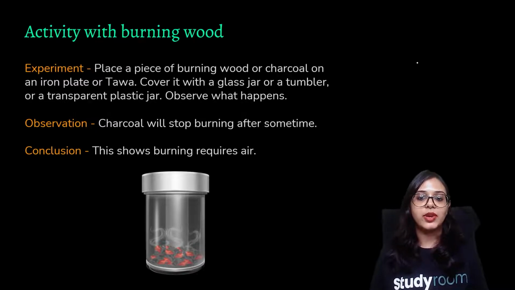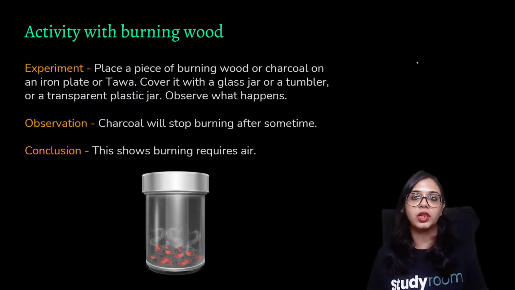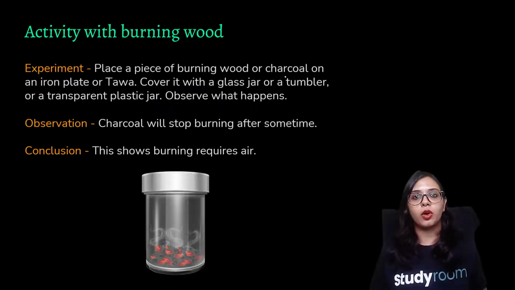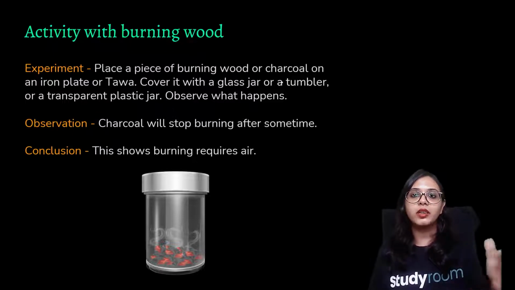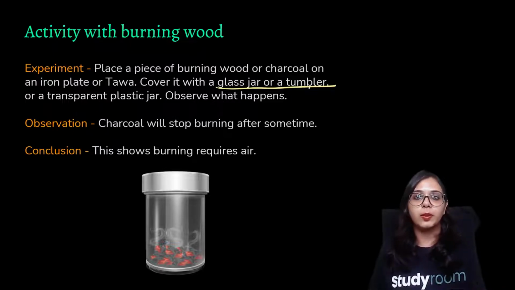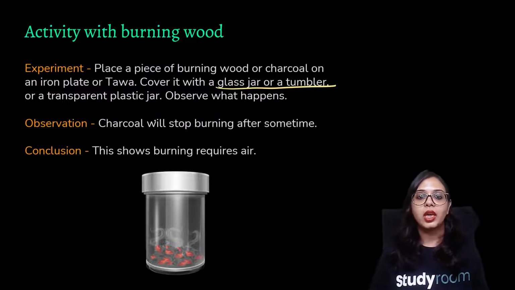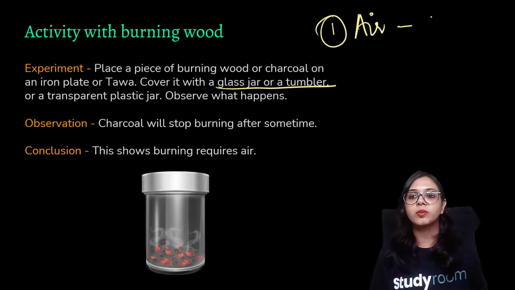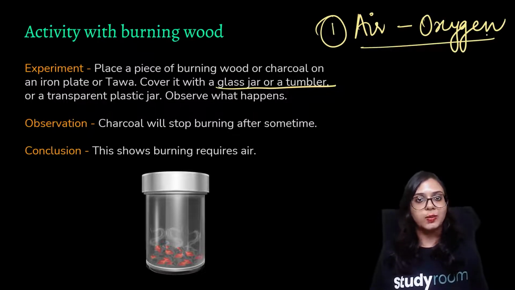Now, we will have a look at another activity with a piece of burning wood to demonstrate that air is required for combustion. So we place a burning wood or charcoal on an iron plate or a tawa, and then after burning, we cover it with a glass jar or a tumbler so that the supply of air is stopped. We will notice that after some time, after the coal has consumed all the air that was available within this glass tumbler, the charcoal will stop burning, and this shows that burning requires air. So air, or oxygen basically that is present in the air, is our first requisite in order for combustion to take place.